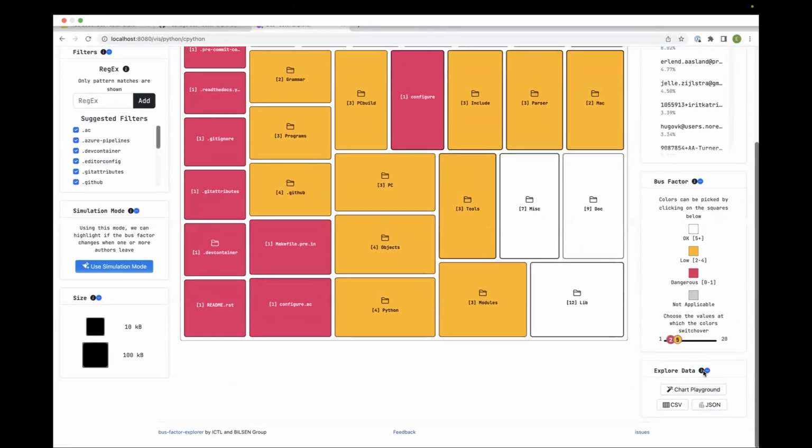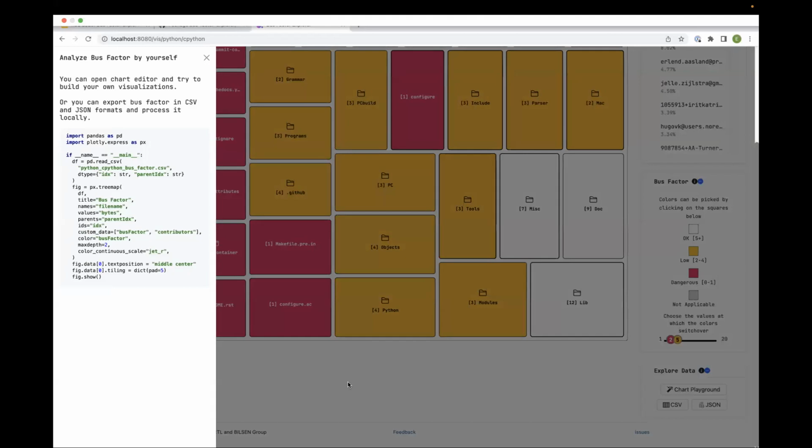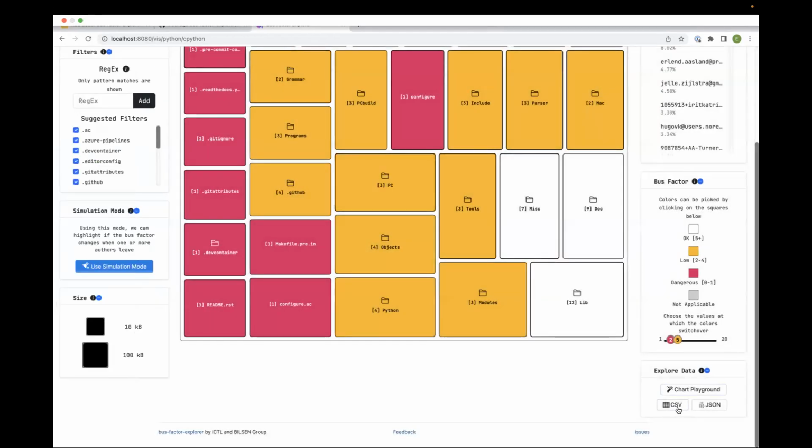Well, thank you. So the Explore Data panel allows further research of the data. You can push the info button and see the Python script that allows you to build a tree map using Python and Plotly with our data exported by the CSV button.